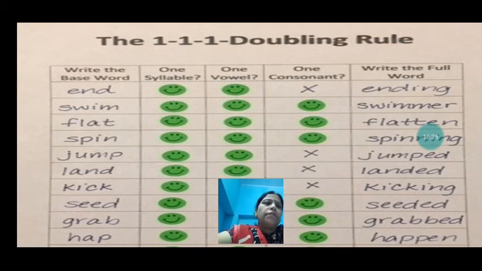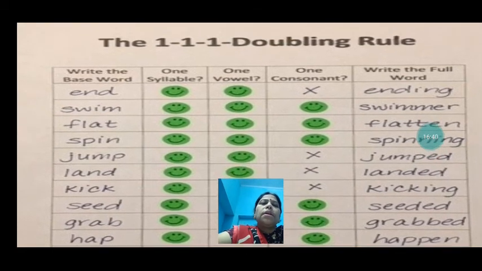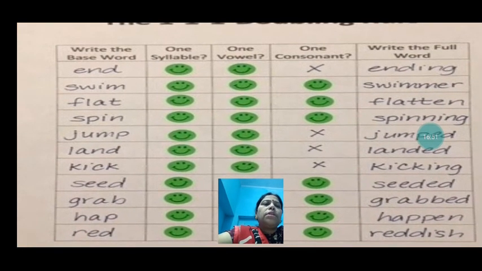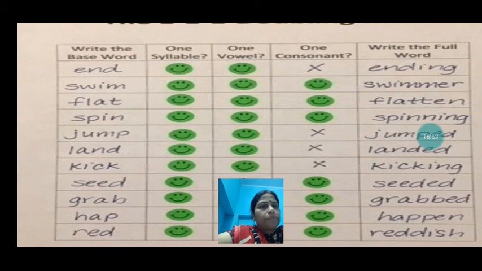Flat, then flatten, I'll explain in just a minute. Then spin: one syllable, one vowel, one consonant, spinning. Then jump: one syllable, one vowel, but no consonant there. Jumped. Then land, landed, ED added.